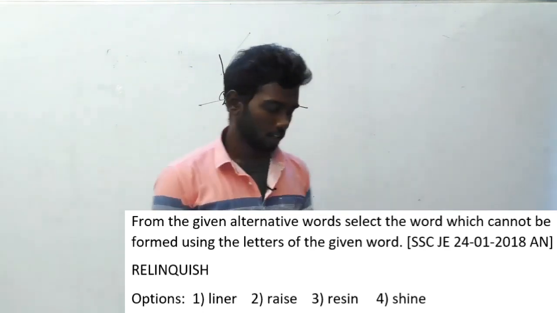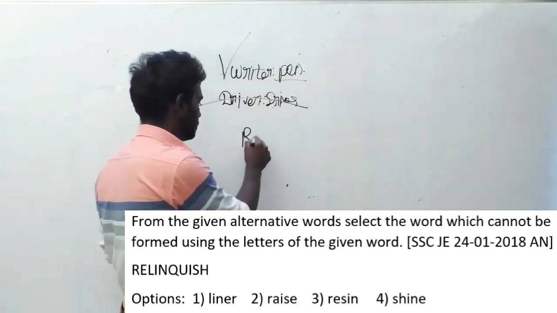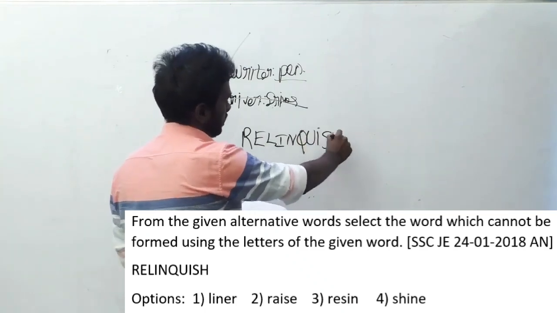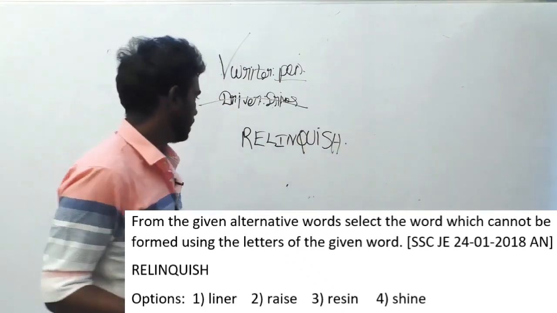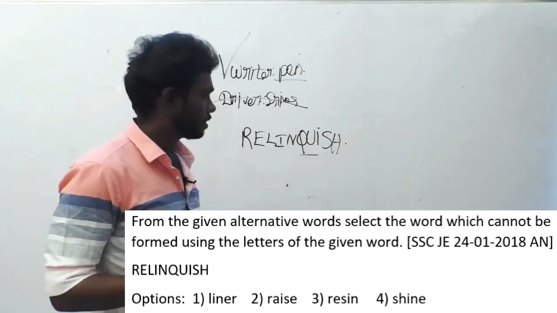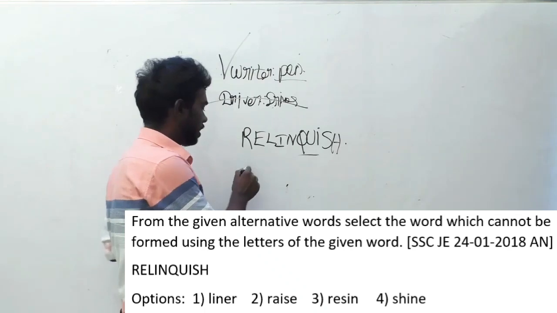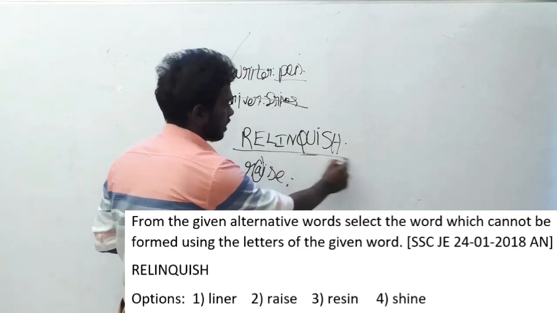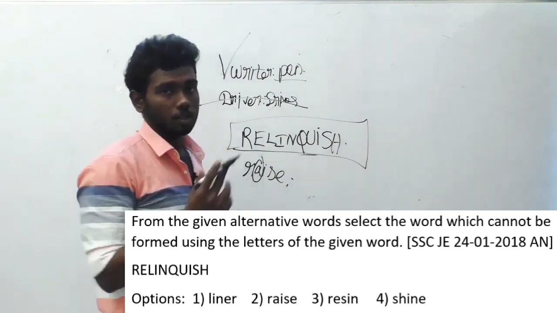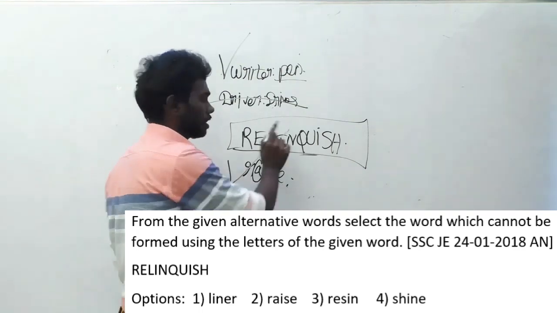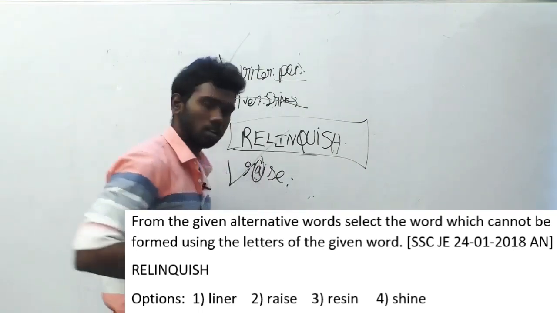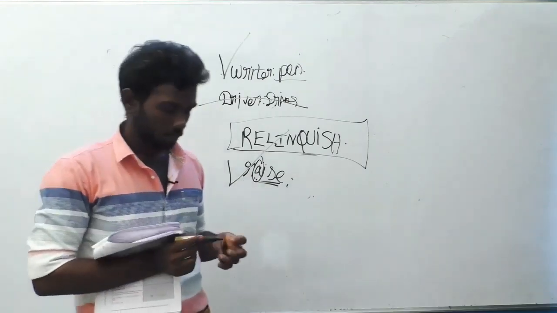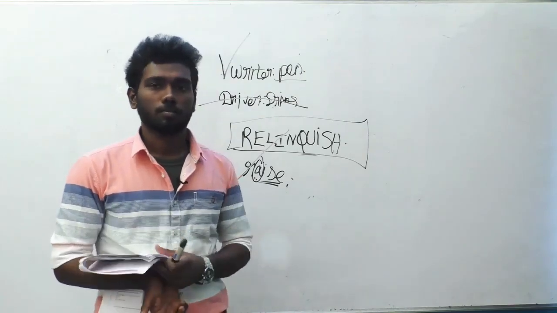Here the word relinquish has a certain number of alphabets. We have to see which option doesn't have the concerned alphabets. Linear has the same alphabets, and let us go to rise. Rise is R-A-I-S-E. Look carefully at the A. Is there any A in relinquish? Obviously not. And without even looking at the other options, we can say 100% this is the correct answer. In this type of question, if the first option itself is correct, we can directly go with it as the correct answer, because there are no possibilities here to twist us.